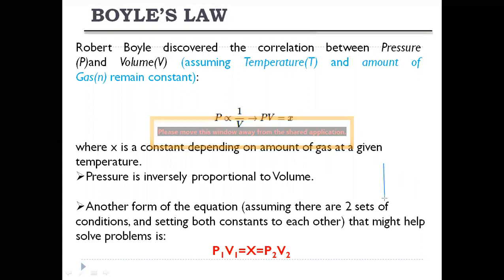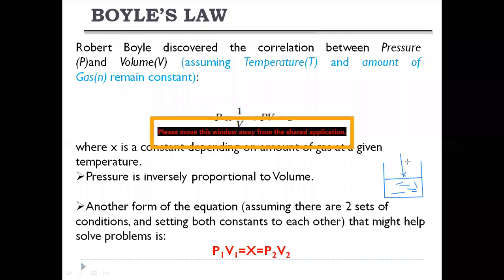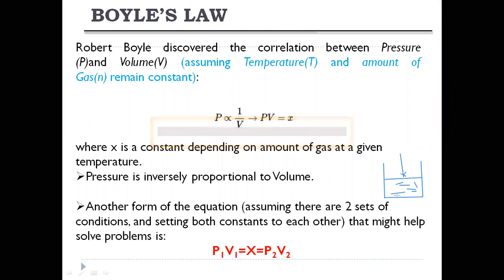If you take any vessel like this, with water inside the vessel, and you go on increasing the pressure here, what happens to this volume? If you apply force here, what happens to the volume? The volume will decrease. That means if we increase the pressure here, the volume is decreased. If you decrease the pressure, the volume will increase. That means both are inversely proportional. If one term increases, the other term decreases. So I have written P is proportional to 1 by V, an inversely proportional relation.